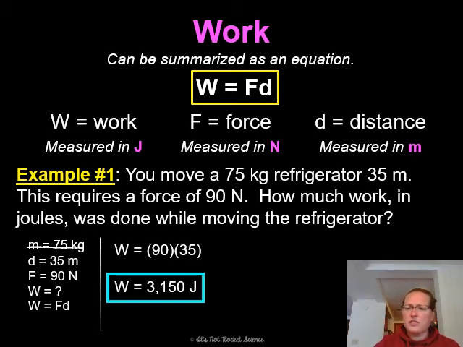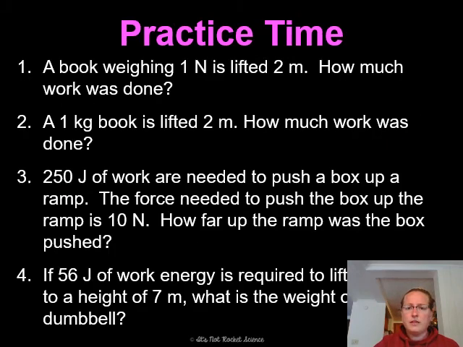I think I've got one more slide. Let's see. Okay, so we've got 4 practice problems. Go ahead and pause the video and work through these, and then I will show the answer.